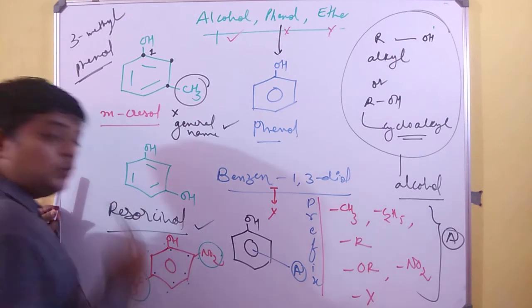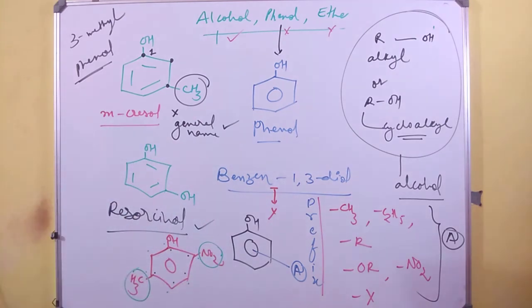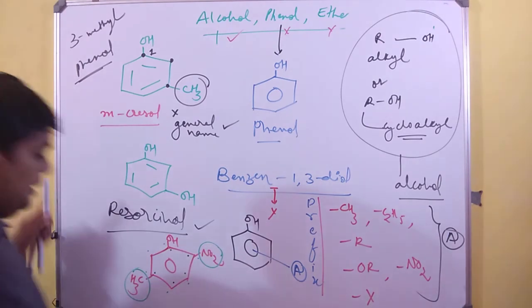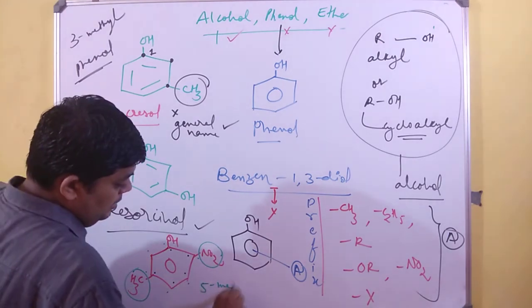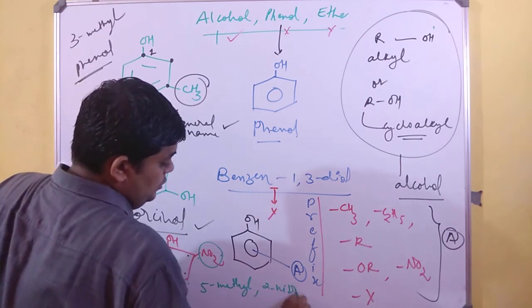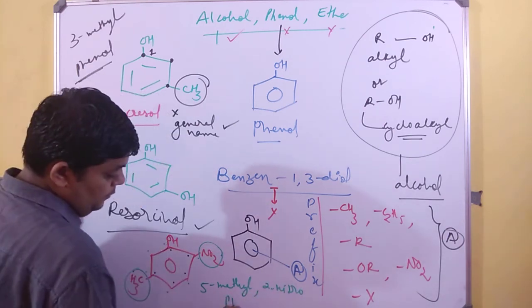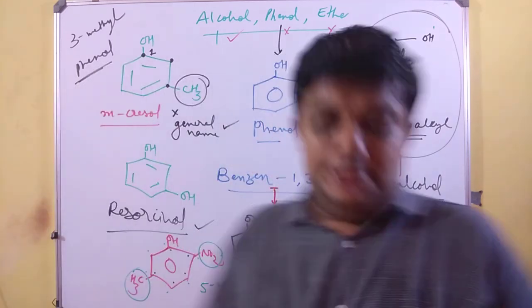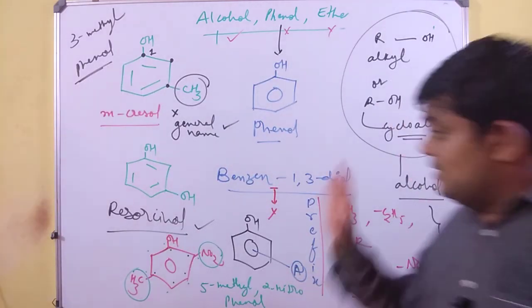So it's nitro on 2, methyl on 5. But while writing the IUPAC name, we have to follow ABCD in naming only. And therefore it becomes 5-methyl-2-nitrophenol.